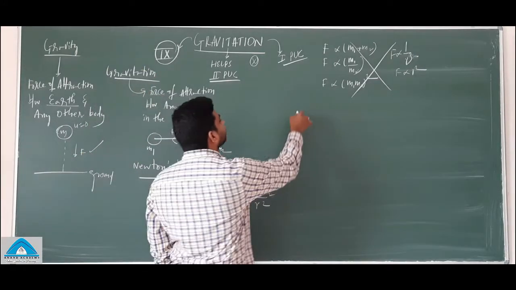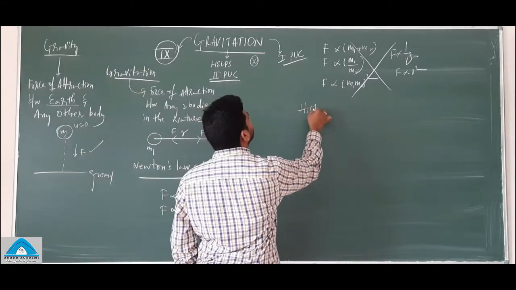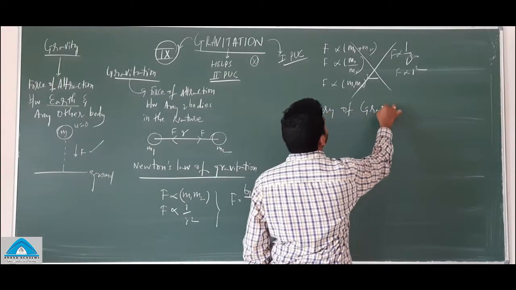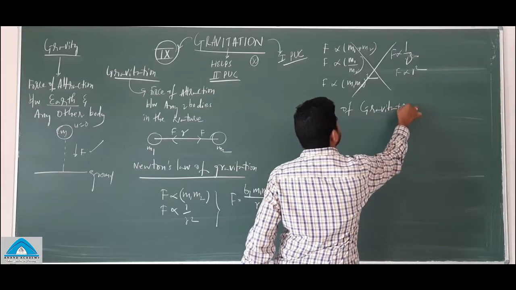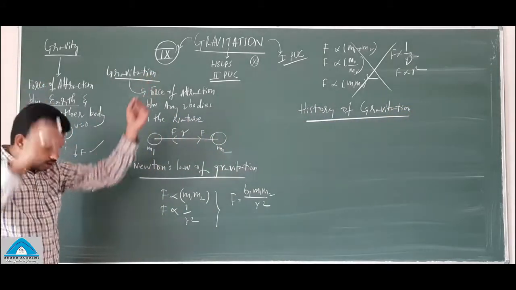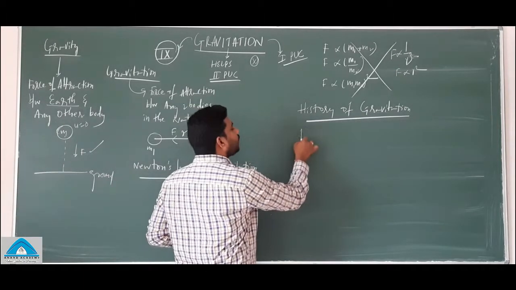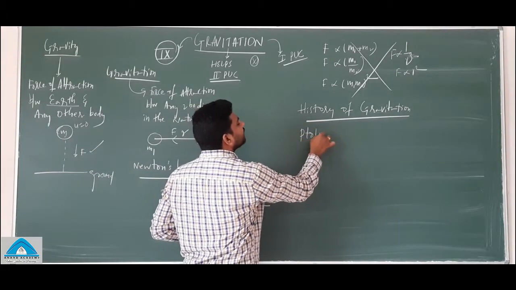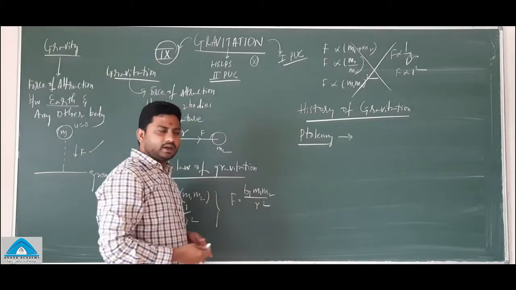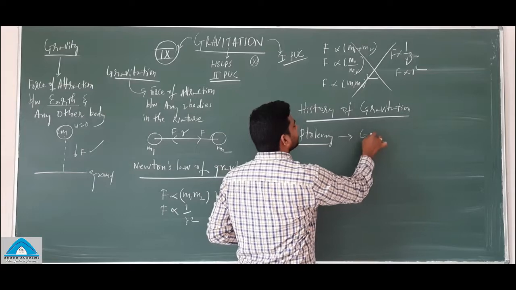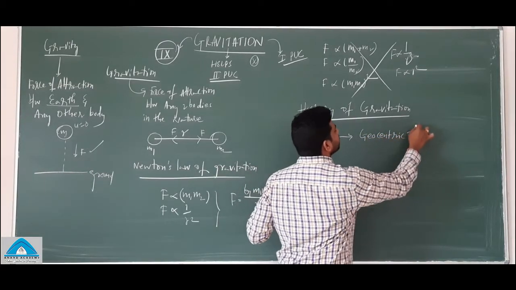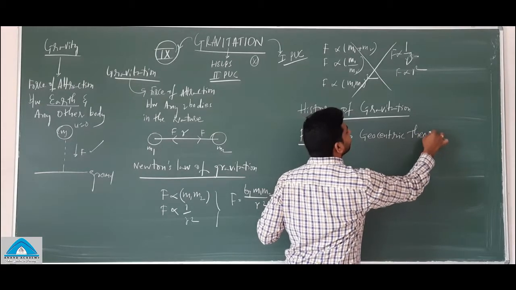So what is the history of the gravitation? Number one, there was a scientist called Ptolemy. He made a concept and a theory called the geocentric theory.